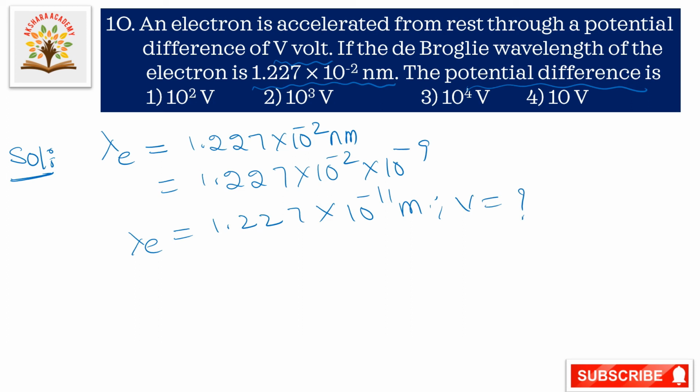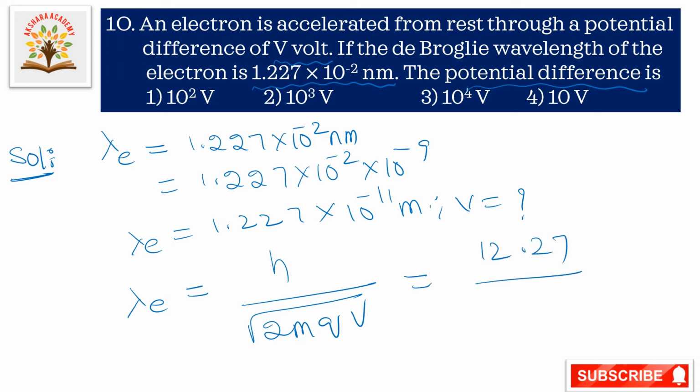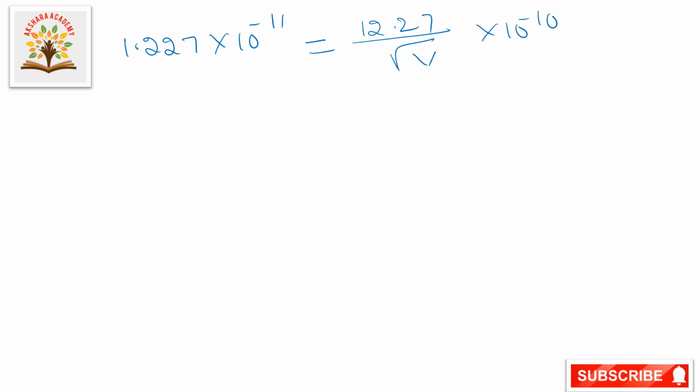So lambda E, the wavelength of electron, is equal to h by root of 2mqV, which is equal to 12.27 by root V into angstroms. Now substituting the value of lambda E, nothing but 1.227 into 10 to the power of minus 11, this is the wavelength of electron, equal to 12.27 by root V into 10 to the power of minus 10.